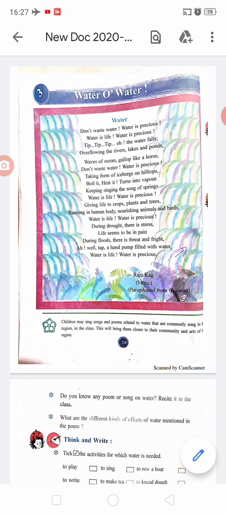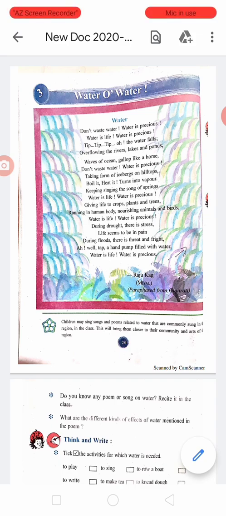Giving life to crops, plants and trees, running in human body, nourishing animals and birds, water is life, water is precious. During drought, there is stress. Life seems to be in pain. During floods, there is threat and fright. How? Well, tap and hand pump filled with water. Water is life. Water is precious.